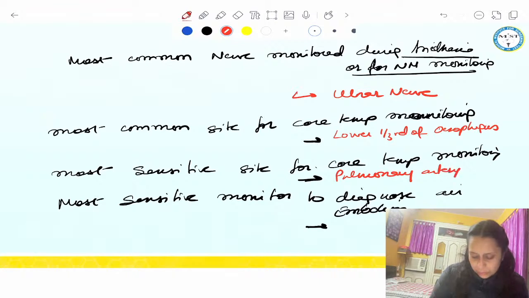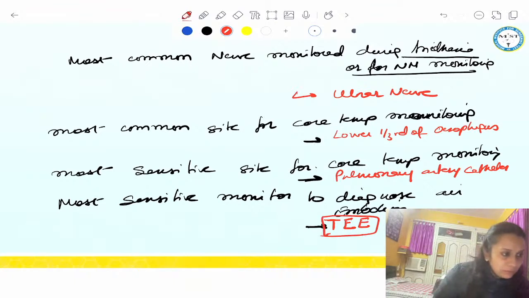And most sensitive monitor to diagnose air embolism, answer is transesophageal echocardiography. Wonderful. So for all this, we have written the answer. Okay. Understood this? So these are your few important questions related to monitoring.